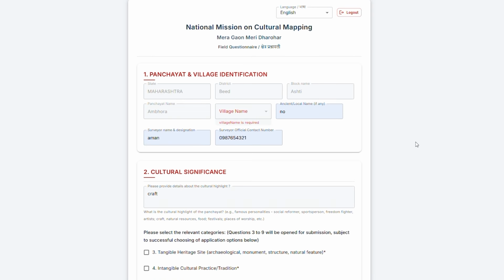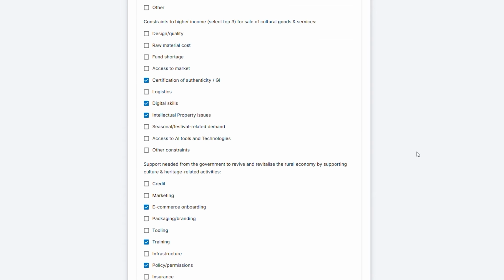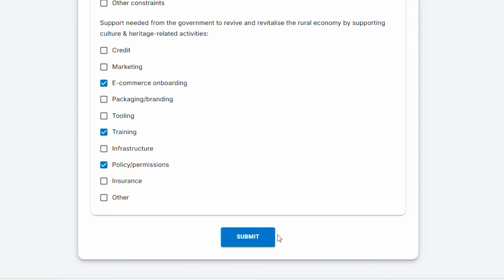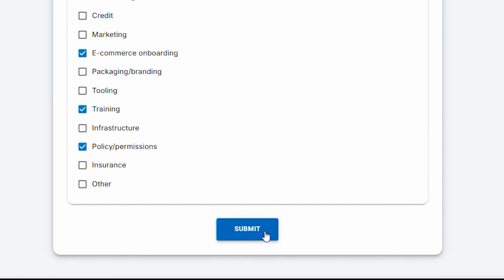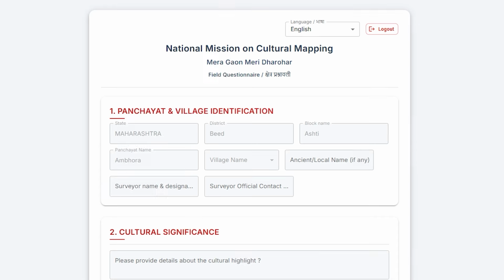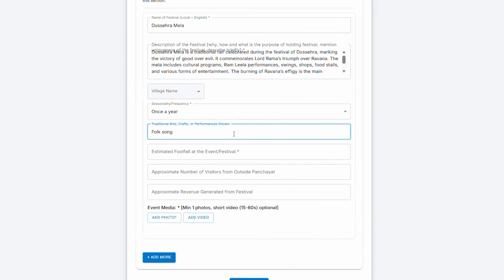Final step: submitting the form. After you have completed all questions, scroll to the bottom and check your answers once. The most important step: press the Save or Submit button. If you do not click Submit, your form will not be recorded. Once you submit, your response is saved for validation and approval.